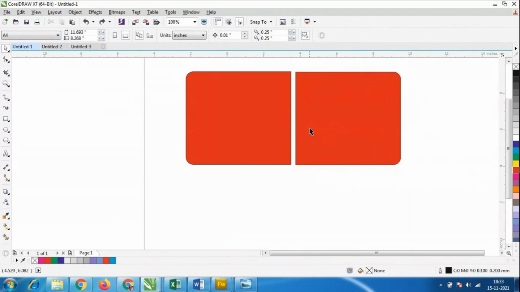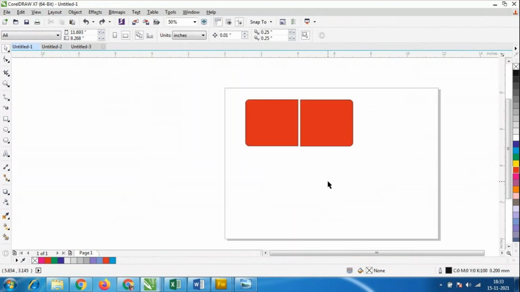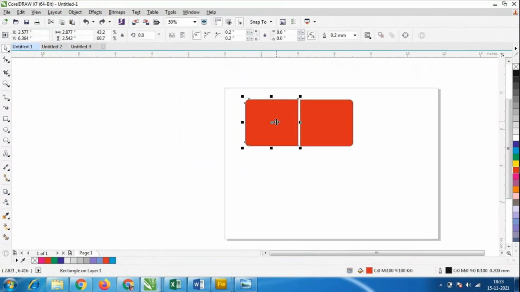So I don't want to give any outline for this box. I'll select it like this, and there is an option of outline. I told you how to give the outline, so now we want to remove the outline. There is an option of none. There is also an option of hairline outline. Hairline means a very thin outline, we'll get it. But we don't want an outline at all, so I'll select the box and use the none option.